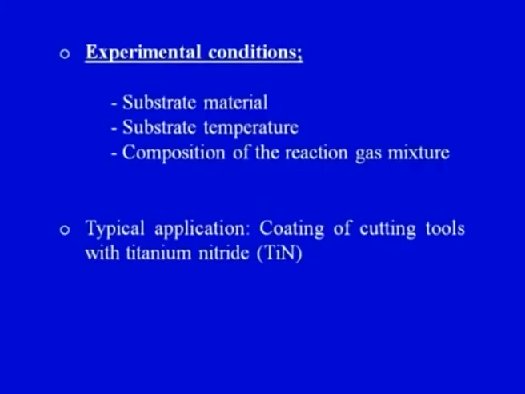So, let us see now what are the important conditions that have to be taken care of. What is the substrate material, the substrate temperature, because we have seen that the substrate is being heated from below and is at an elevated temperature. So, the substrate on top of which we want to generate the ceramic coating, what is the material of that substrate, how it will bind with the ceramic coating, that is another important point to be taken care of.